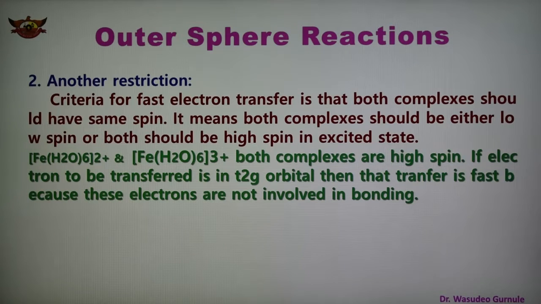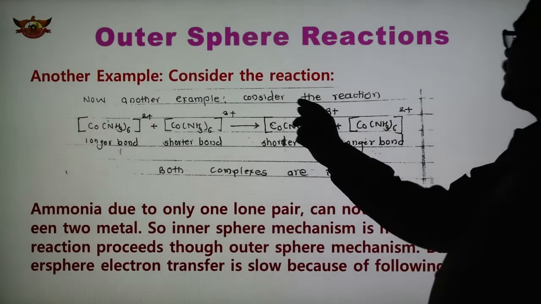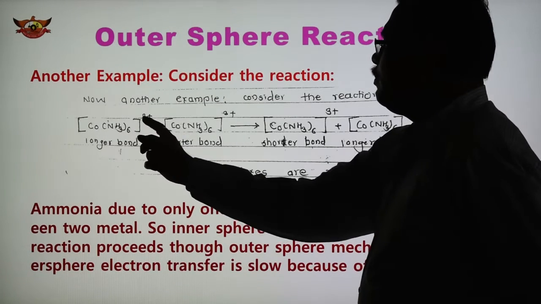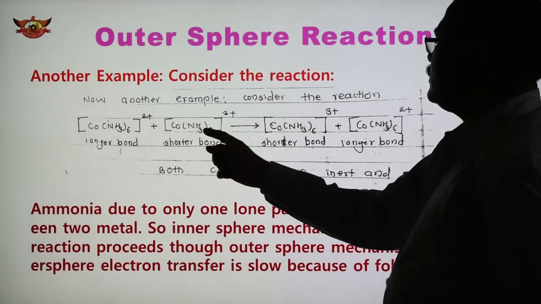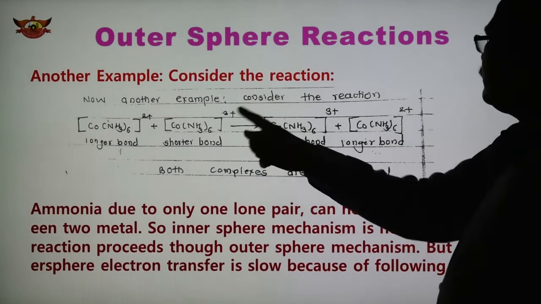Now these are the two important criteria for the electron transfer. And here is another example we have to consider for the electron transfer. Consider the reaction: in this case, the cobalt hexammine complex Co(NH3)6 2+ has a longer bond, and Co(NH3)6 3+ has a shorter bond. Now transfer of electron takes place.